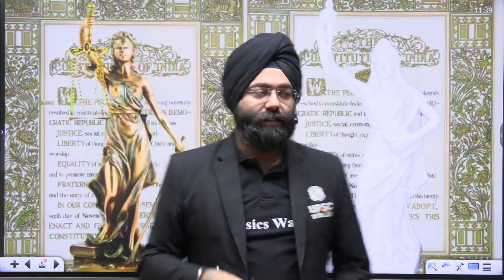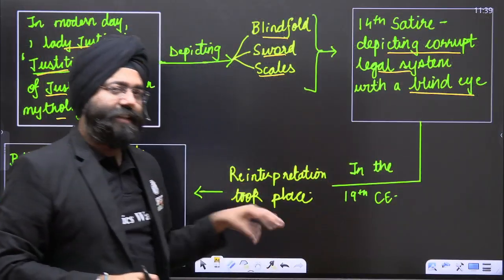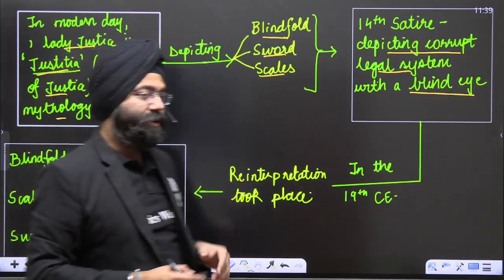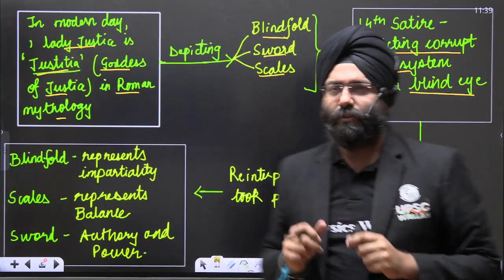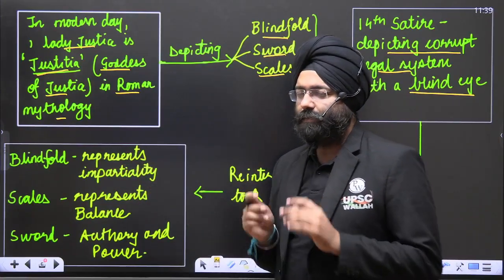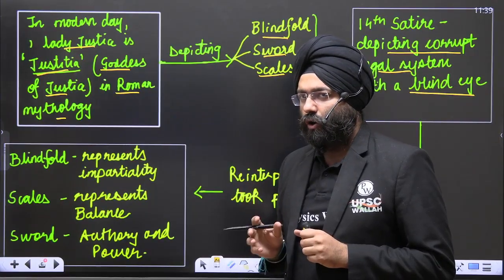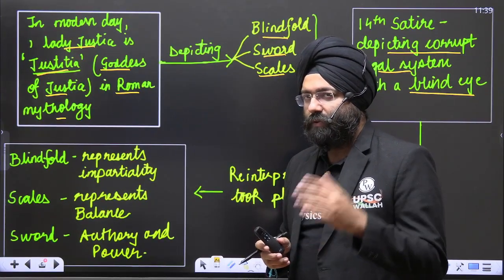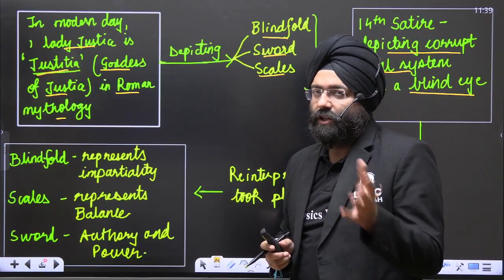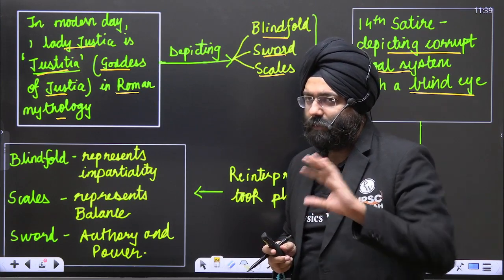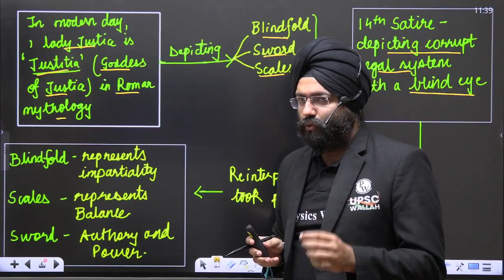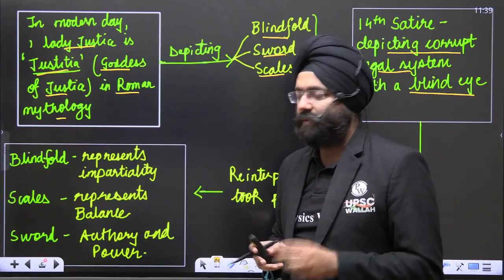Now what happened? In the 19th century, this statue was reinterpreted. What was the reinterpretation? The blindfold represented impartiality. That means in front of the law, the law is not going to differentiate between different people, whether someone is rich or poor, or belongs to one community or another. There is going to be impartiality. Next is the scale. Scale represents balance, that means the truth, and that means the law shall prevail.